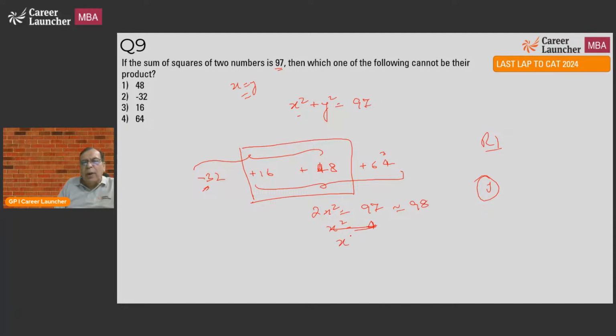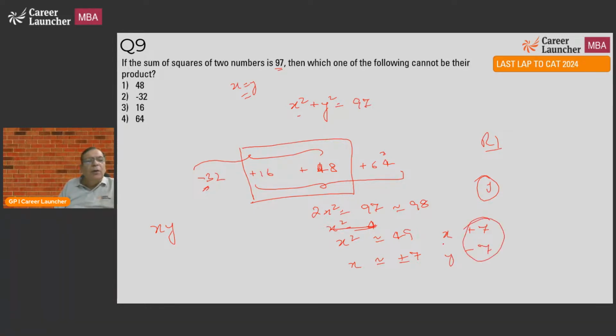So can I say x square is approximately 49, or x is approximately plus minus 7? So which of the following cannot be the product? So xy. That means the maximum value of x is plus 7, minimum value is minus 7, and the same thing is true for y also.